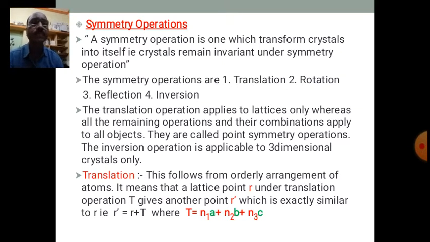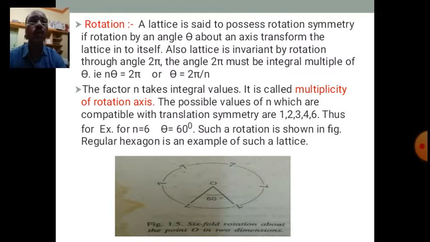Then let us proceed to understand what is the rotation symmetry. A lattice is said to possess rotation symmetry if rotating the lattice by a certain angle, say theta, about an axis transforms the lattice into itself.